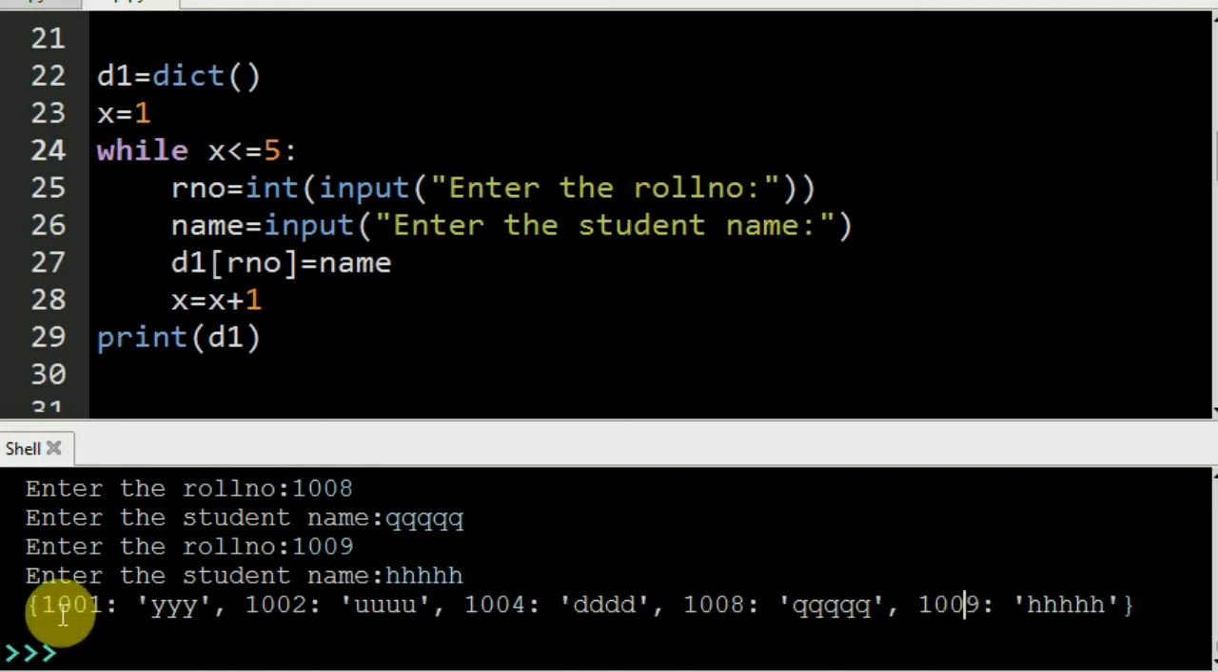It is not necessary that we have to put them in a sequence. In this dictionary we can put anything, unordered. So first I put roll number 1, then 2, then 4, then 8, then 9, and the names are there. So these are going to be the key numbers, and these are going to be the values.